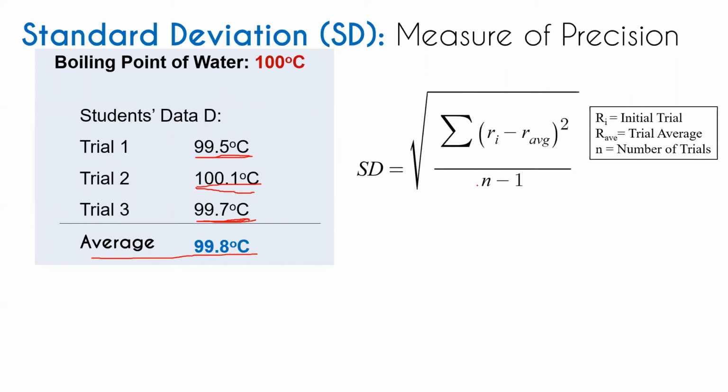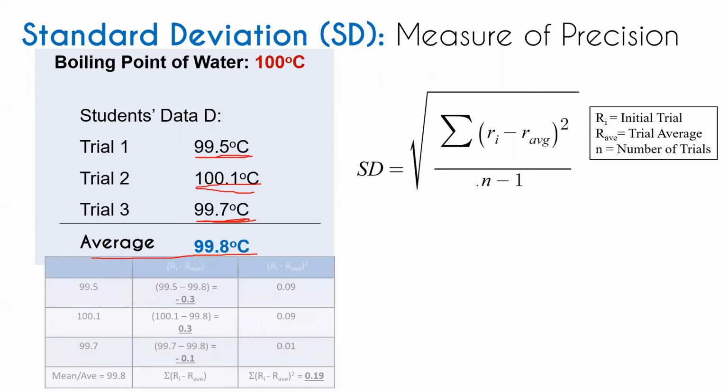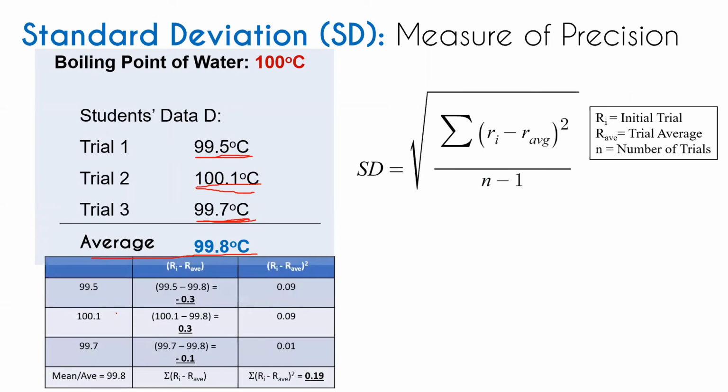Okay, so if we solve for the summation of the square of r sub i minus r sub average, here we have the initial trials: 99.5, 100.1, and 99.7. So initial trial minus average, we have 0.3, then squared is 0.09.